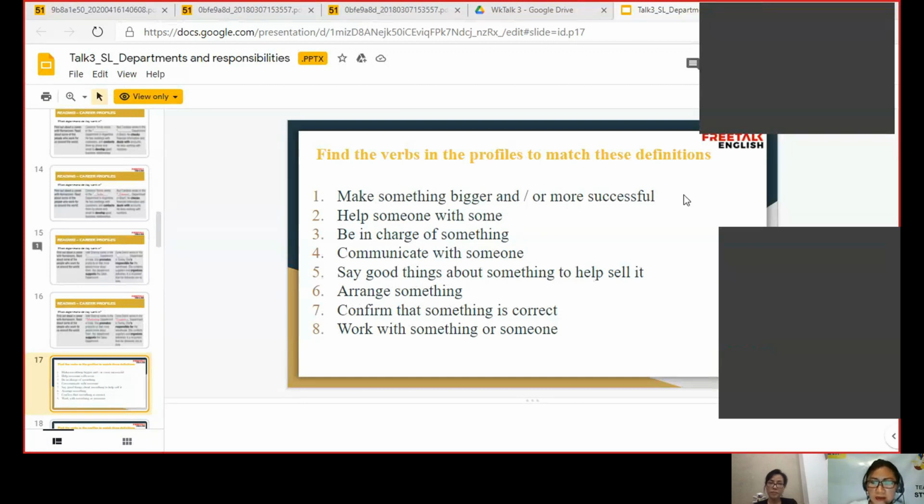For number two, kindly read. Help someone with something. I think it is support. Okay, help someone with, the answer is support. Very good. Support, or assist, or help. All right. For number three, kindly read. Be in charge of something. I think to be responsible for something. Okay, perfect. So to be in charge of something is to be responsible for.